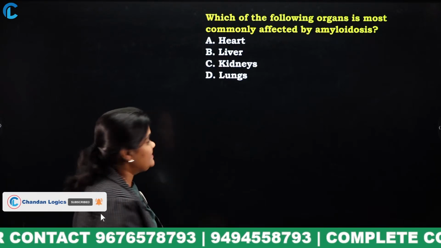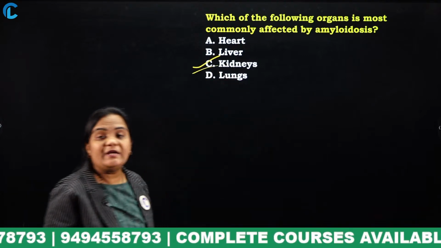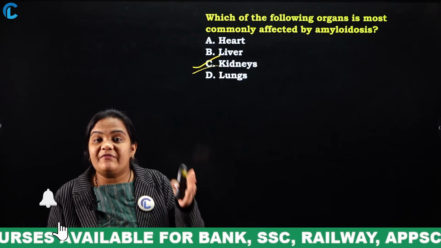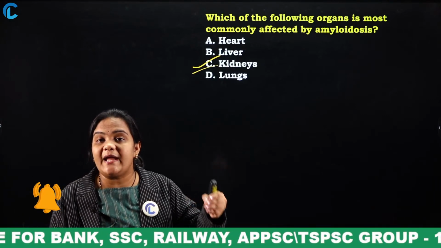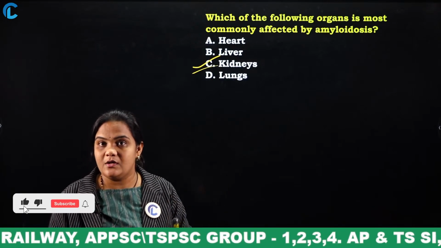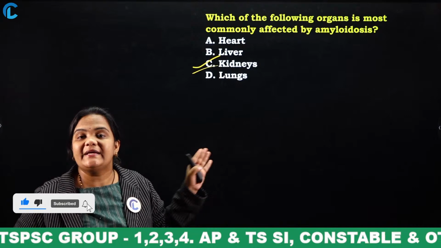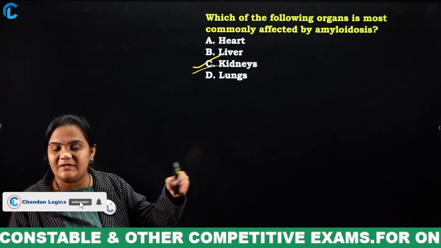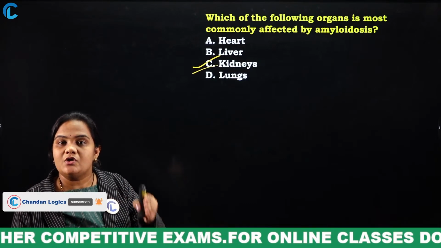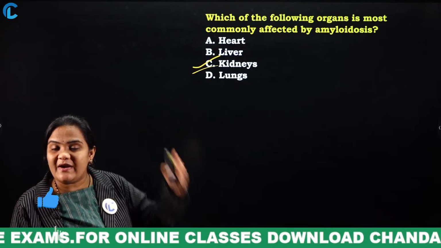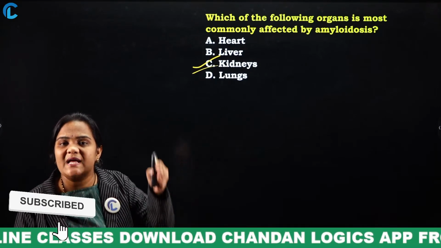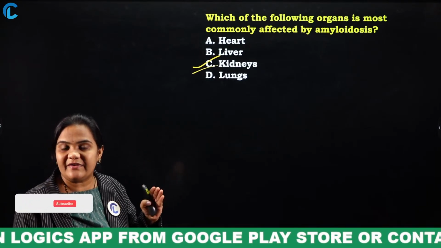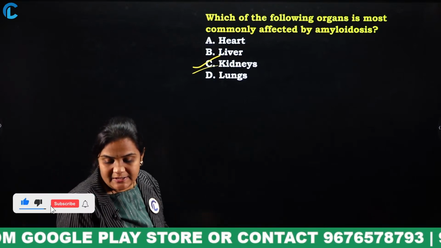Very good, Sharanya. It affects the kidneys. What will it do? This amyloidosis is a type of disease which will stop the functioning of the kidneys. It does not allow the waste to pass outside. What is the purpose of the kidneys? Kidneys filter and send out the waste materials. So this amyloidosis disease prevents this filtering, and so it does not allow the waste materials to pass outside. So mostly it is affecting which part? Kidneys. Okay? Yes, very good.